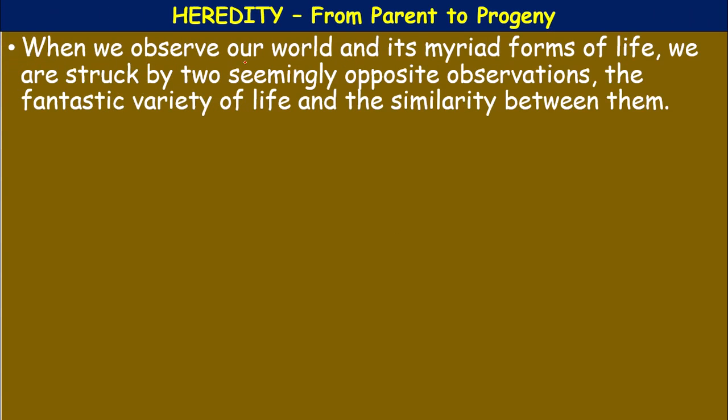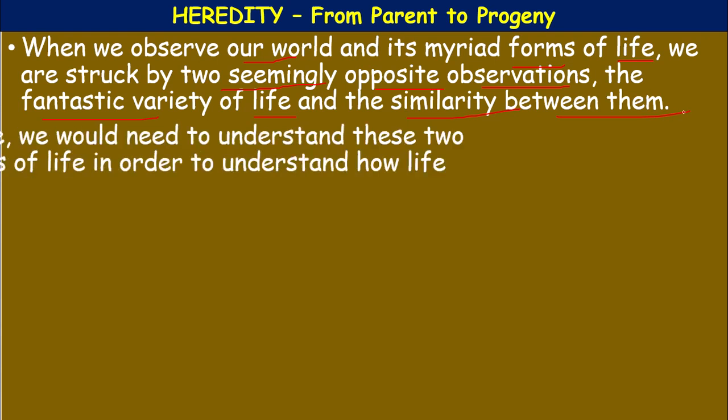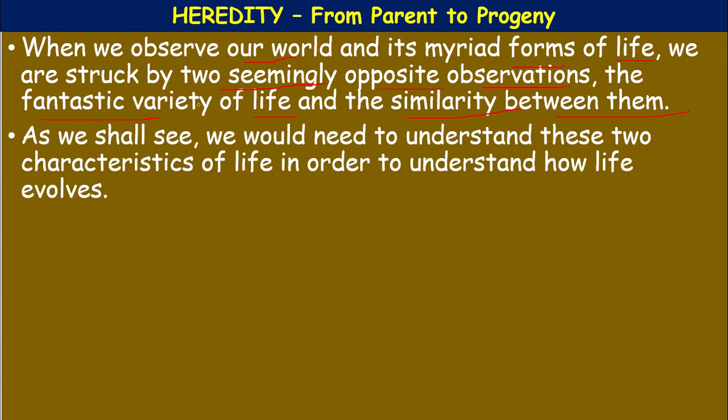When we observe our world, it has a myriad forms of life. We are struck by two seemingly opposite observations: the fantastic variety of life and the similarity between them. Okay, these two things are opposite observations.